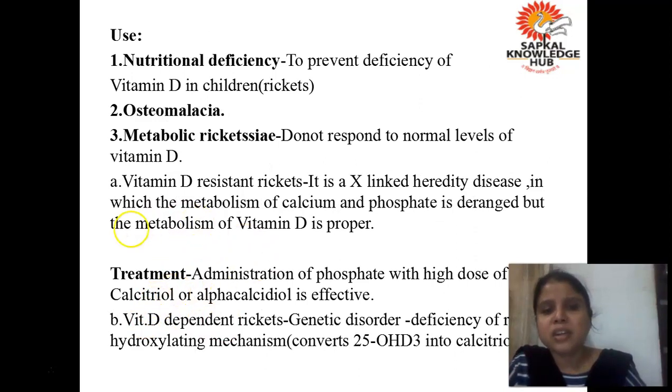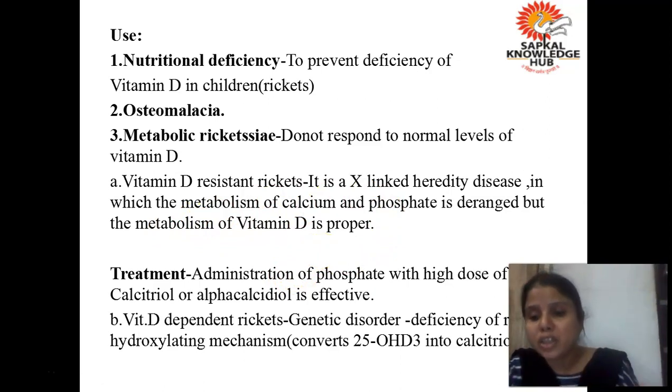So what is vitamin D resistant rickets? The name itself indicates, it is an X-linked hereditary disease. It is a genetic disorder, okay, which is linked to which chromosome? Which is linked to X. Okay, it is linked to the X chromosome. In this, see this, metabolism of vitamin D is proper. Okay, the metabolism of vitamin D is proper, but the metabolism of calcium and phosphate is not proper.